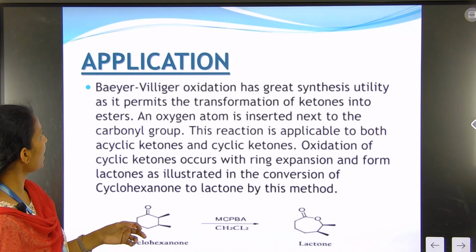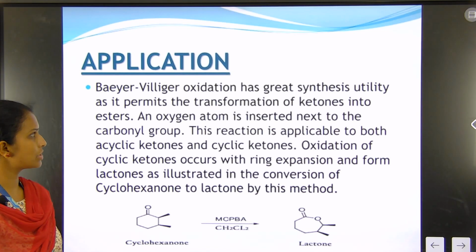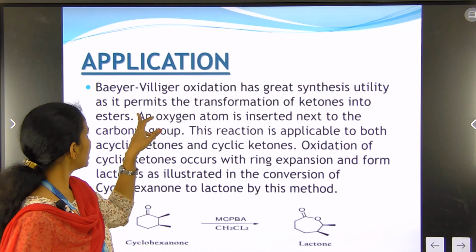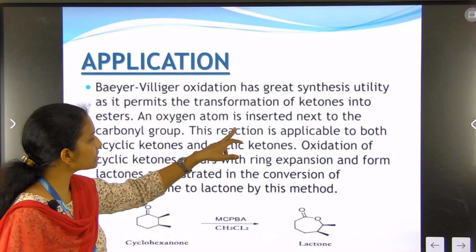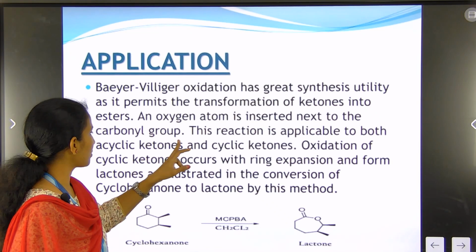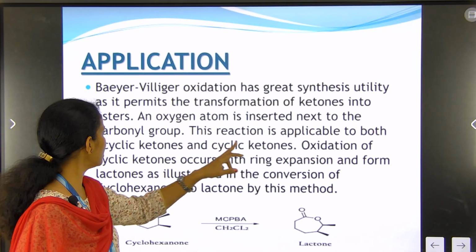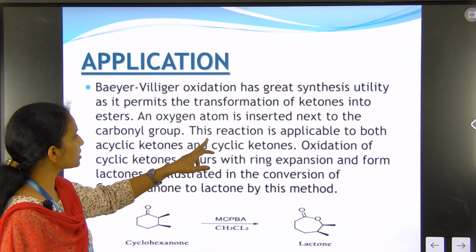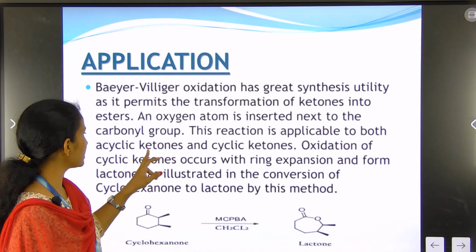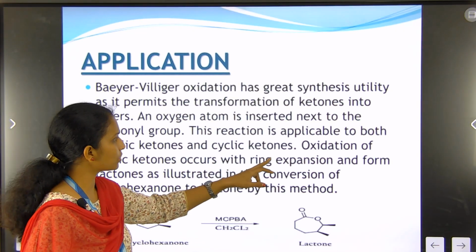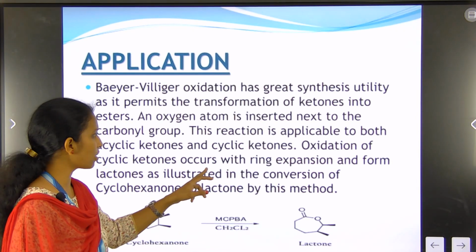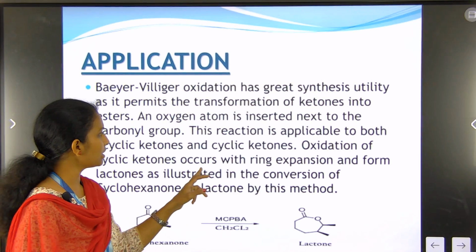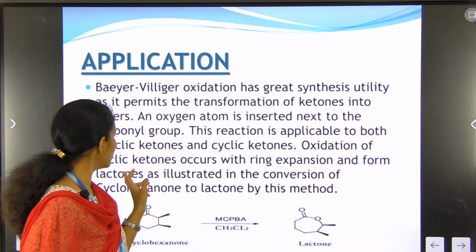Next, the applications of Baeyer-Villiger oxidation. This synthesis is used for the transformation of ketones into esters. An oxygen atom is inserted next to the carbonyl group. This reaction is applicable to both acyclic ketones and cyclic ketones. The oxidation of cyclic ketone occurs with ring expansion and forms lactones. That is, when the ring expands, the ketone is converted into a lactone.